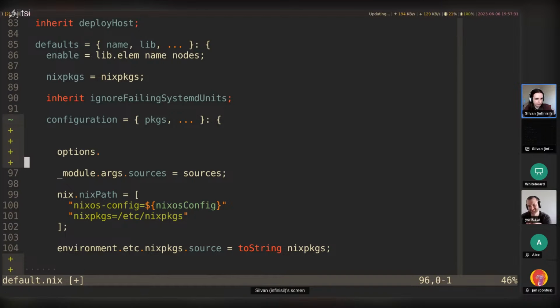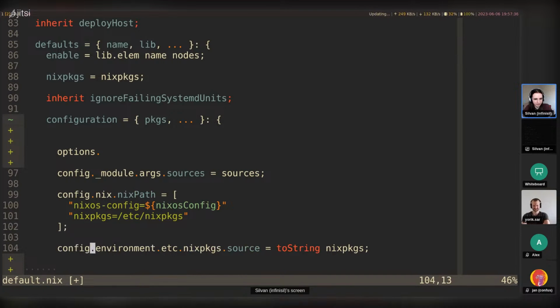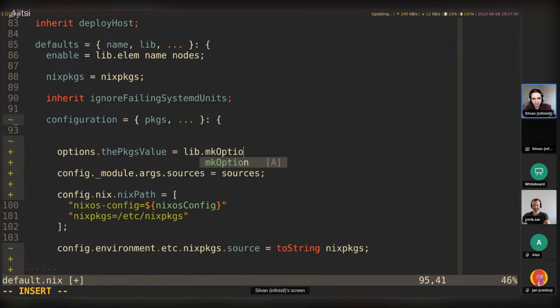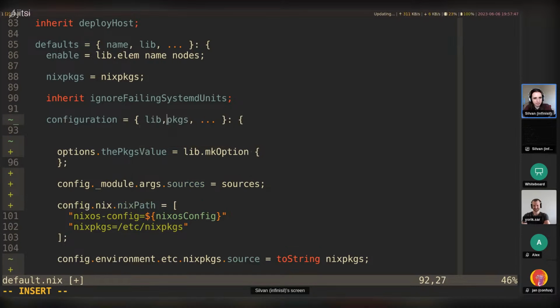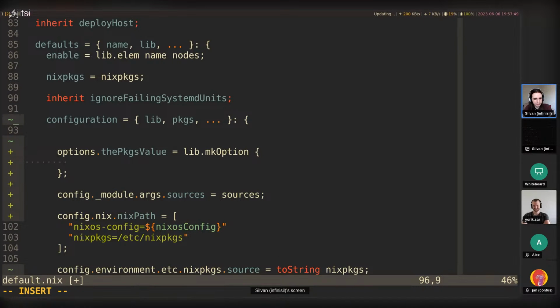Actually, because I declare a new option here, I need to nest these under config, so it's not ambiguous. But I can say here the packages value. So I'm going to do lib.mkOption. We'd also have to add a lib up here to make that work. And then type is recommended. In this case, we don't really care about it.